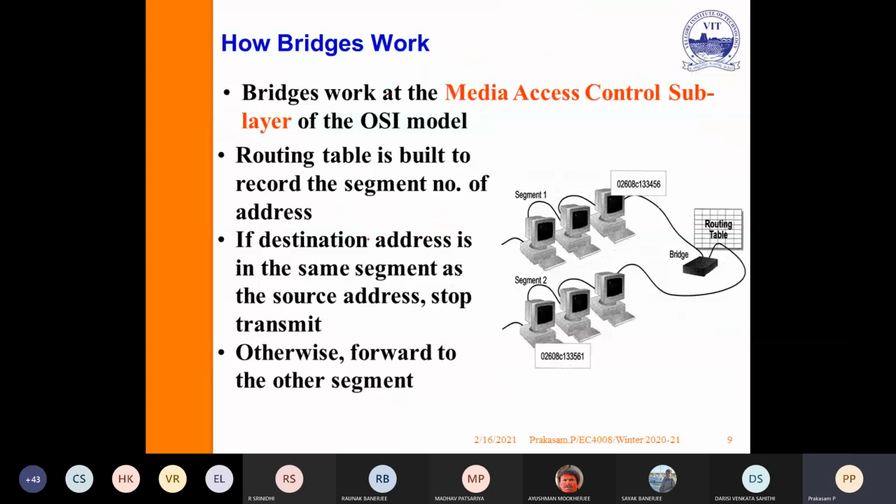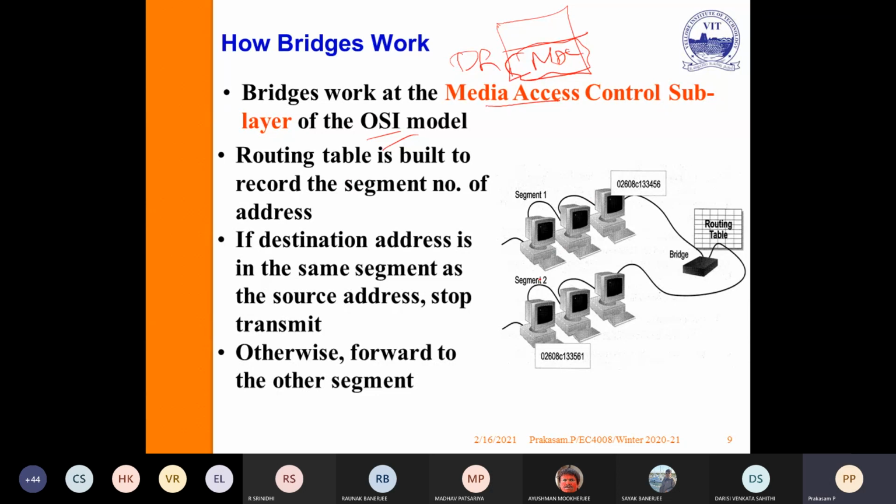How does the bridge work? Bridges work at the MAC, media access control layer. In the data link layer itself, which contains two sublayers, one is the MAC. So it works purely based on the physical address, the MAC address. The bridge works purely on the MAC layer.